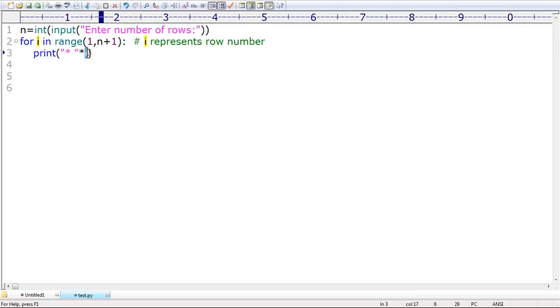First time what is the I value? 1. That's why, sir, 1 star will be printed. Second time what is the I value? 2. That's why 2 stars will be printed. Third time what is the I value? 3. 3 stars will be printed. 4 stars will be printed like this. Clear?